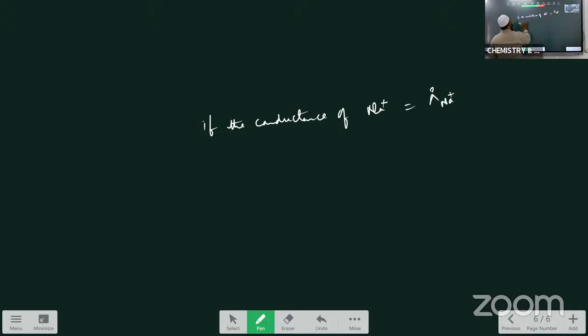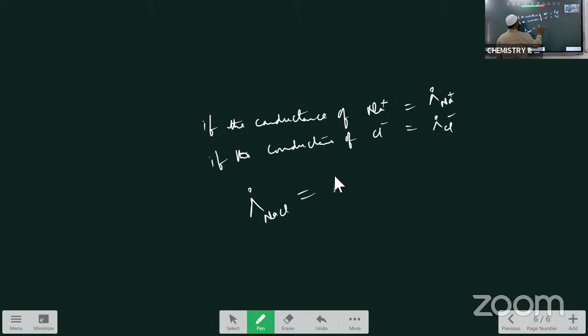Now if the molar conductance of the Cl- ion can be written like this, then the total conductance of NaCl is equal to the conductance of what? Na+ and the conductance of Cl-. So this is the explanation of the Kohlrausch law.